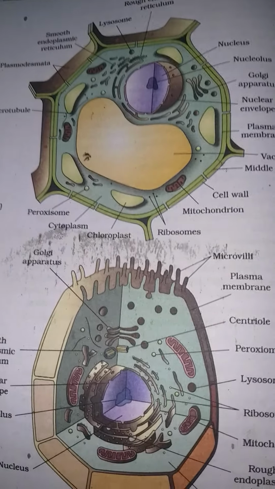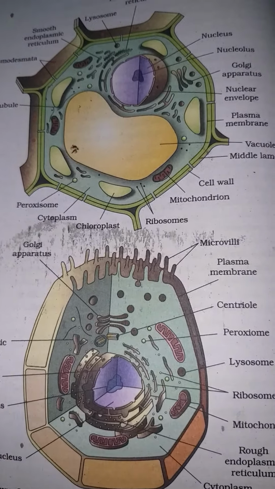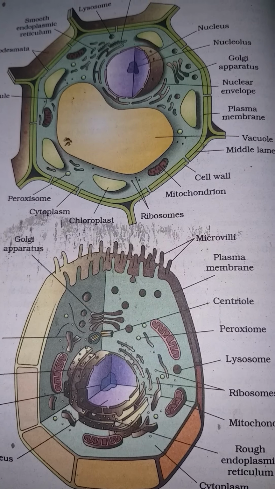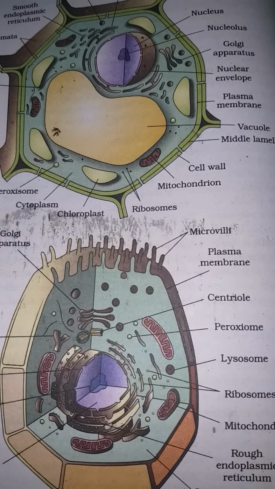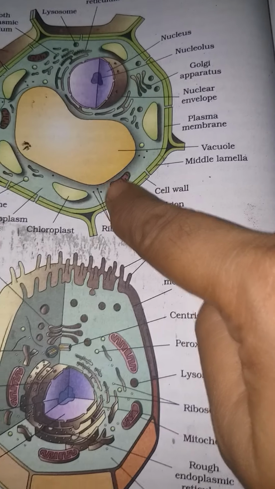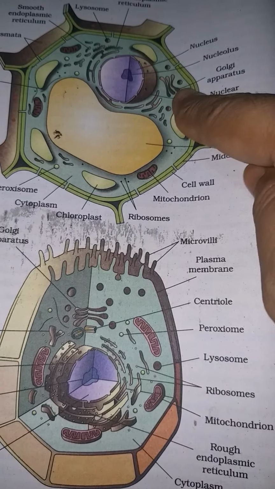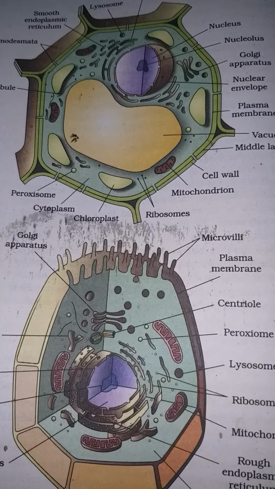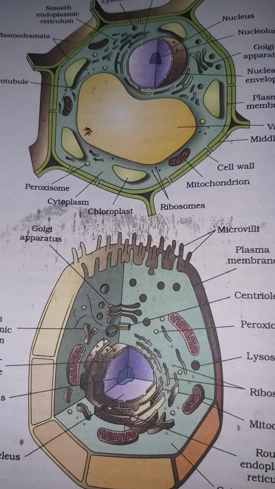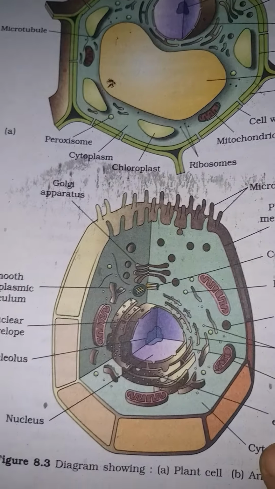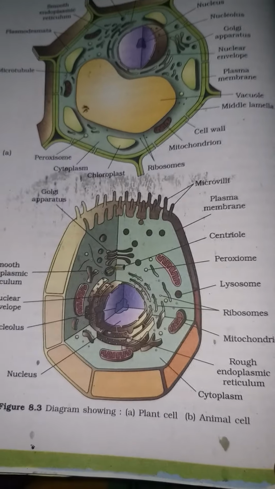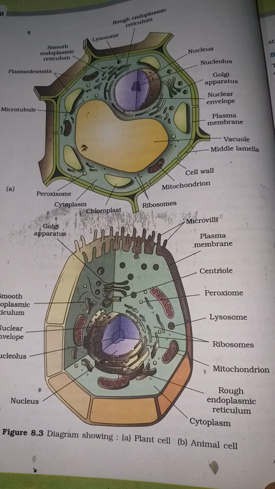Now here you see the two basic diagrams of a plant cell and an animal cell. Vacuoles are present here but not here, centrioles are present here but not here, and ribosomes are present in both. The cell wall is here, but here they don't have a cell wall. So you have to go through it and try to draw the diagram.